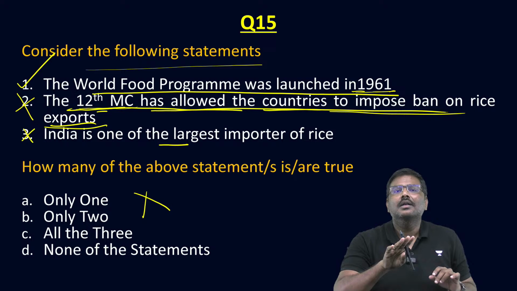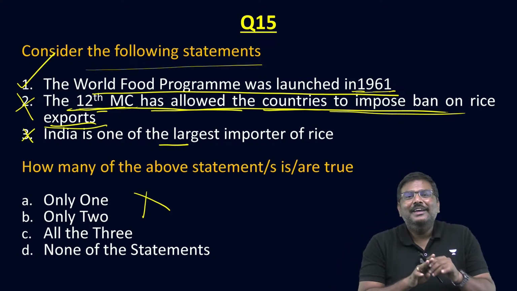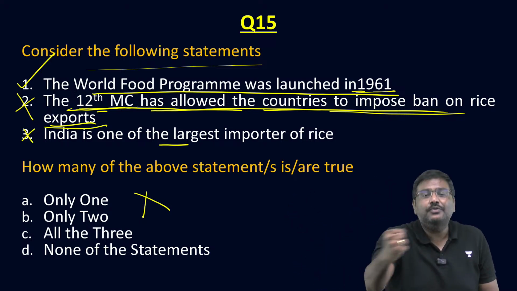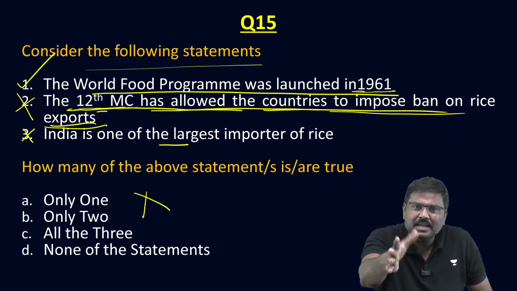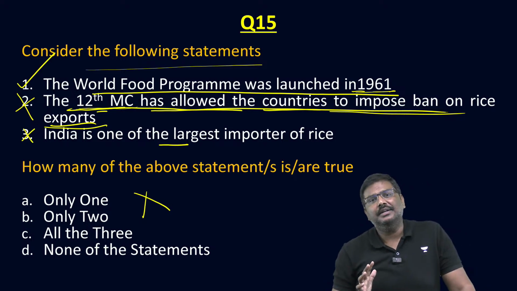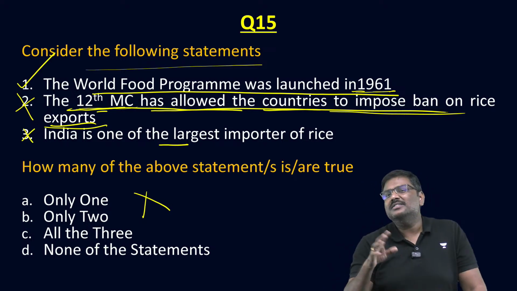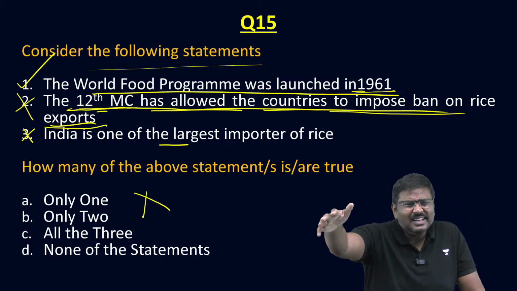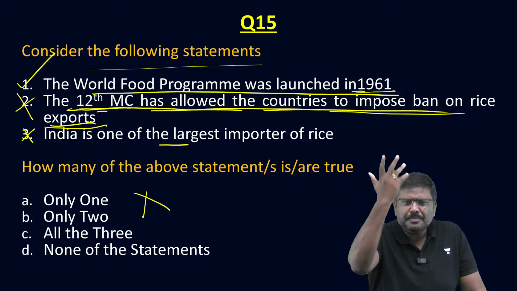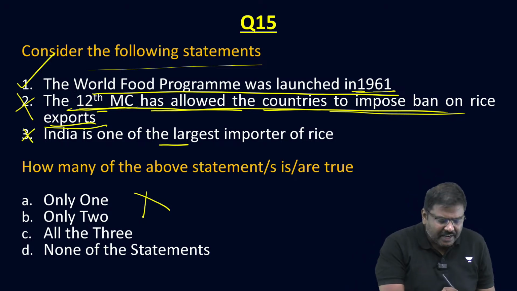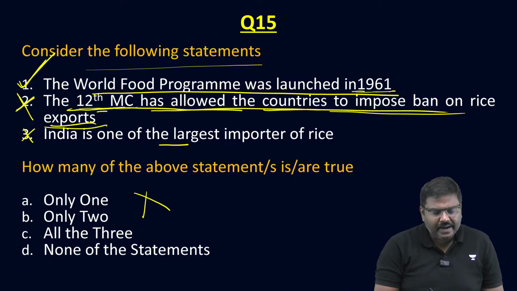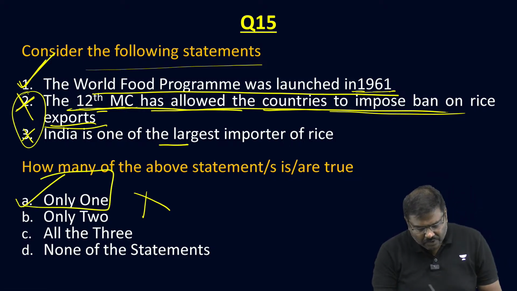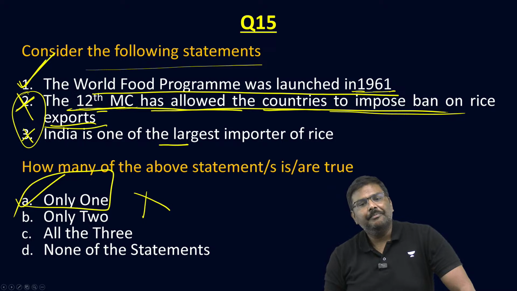Later it agreed. Basically, the agreement was, if World Food Program will come to my country and try to purchase food grains for humanitarian purposes, I will allow it to purchase it. But later on, Government of India simply said, rice, we will not allow it to be procured by WFP. Other commodity, for example, wheat, it was procured by WFP. So, second statement is incorrect. First statement is correct. Right. So, two of the statements are incorrect. One is correct. Right option for question number 15 will be A.